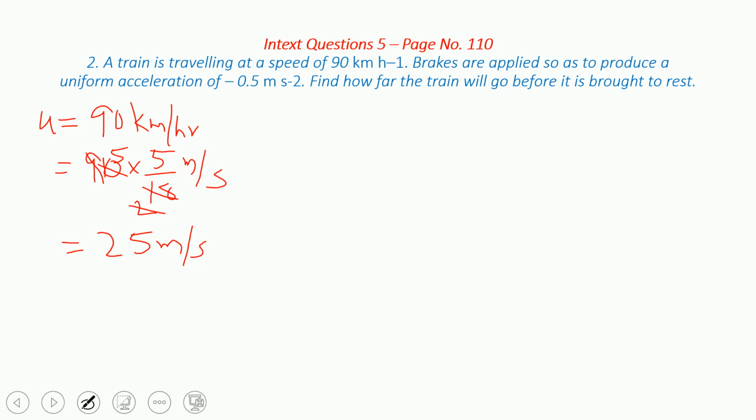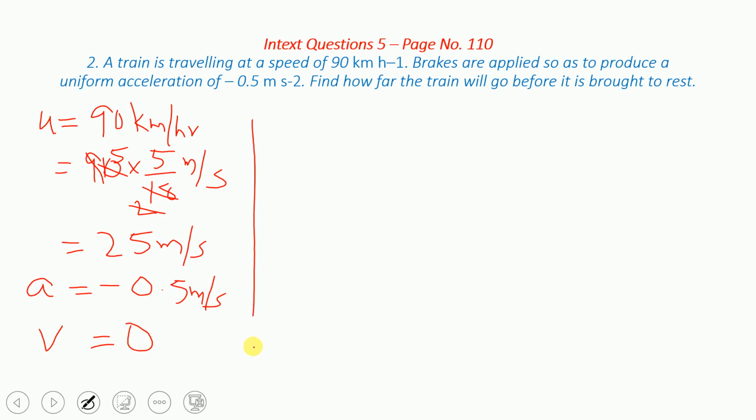Sure. Now the next is brakes applied. Now the acceleration is equal to minus 0.5 meter per second squared. It means that the acceleration is negative, meaning the speed is decreasing. Understand? That is why it is deceleration. Find how far the train will go before it is brought to rest. Brought to rest means v is equal to 0.